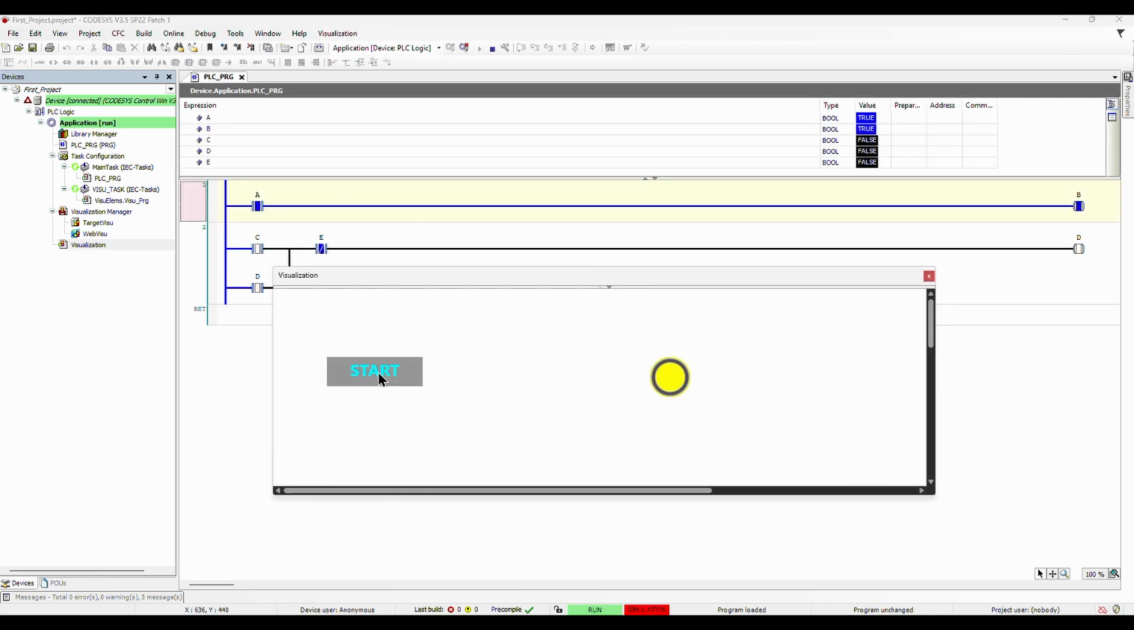Let's see what happened on the back-end logic. As you see, when we push the start button, the contact A is on, and then the coil B is on, and the lamp is light up. That's great.